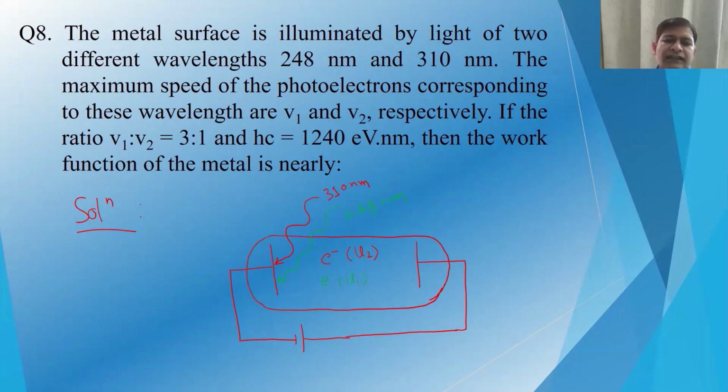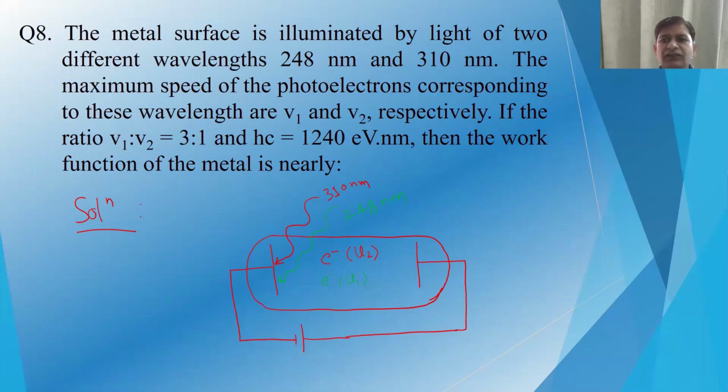So in the diagram, it is clearly demonstrated that two wavelengths, 310 nanometer and 248 nanometer, are shining, and electrons are emitted corresponding to that. Their kinetic energies will be different because the wavelengths shining are different. If we consider their velocities V1 and V2, then their ratio is given and the work function is unknown.